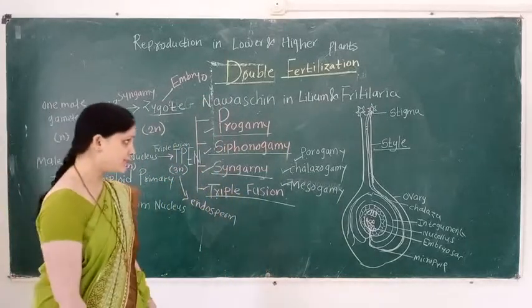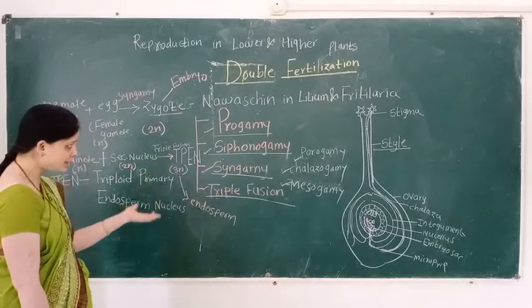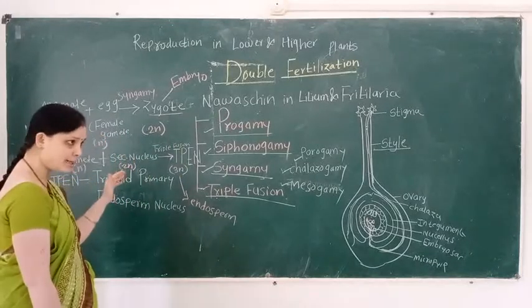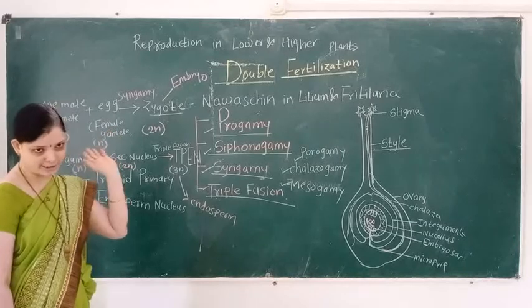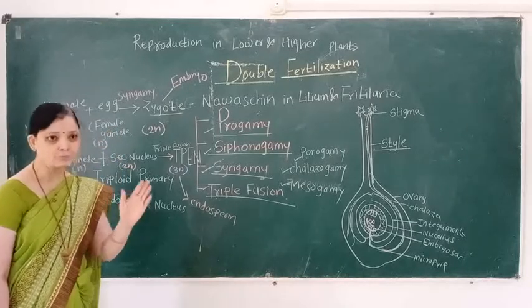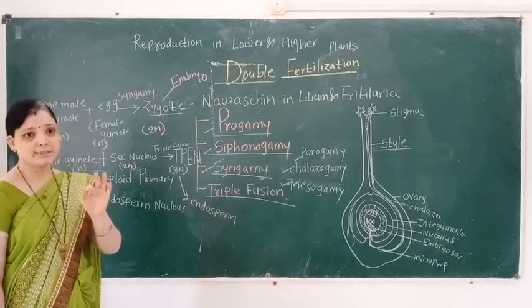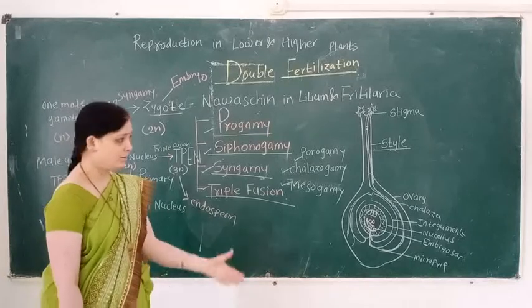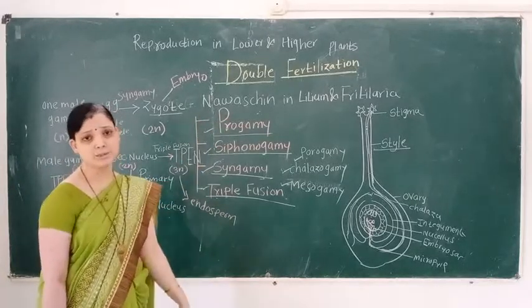So in this lecture, we learned what double fertilization is, which processes are involved in it, and the significance of double fertilization. In the next video, we will learn the post-fertilization changes. So, you understand this term double fertilization.